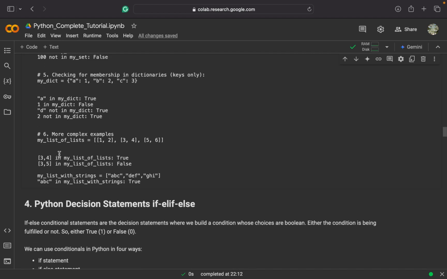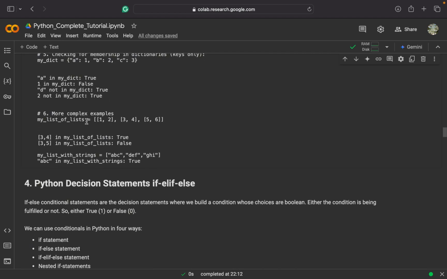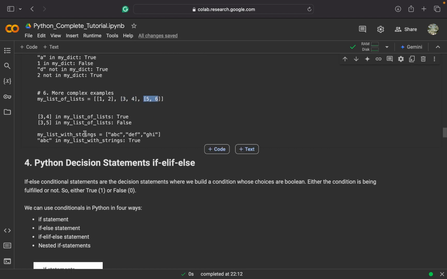Now moving to some complex examples. My list of lists. Here we have a nested list of lists. The first value of this outer list is a small list which is 1, 2. The second value is 3, 4, and the third value is 5, 6. So we are checking if 3, 4 in my list of lists, it will return true as it was present here. If 3, 5 in my list, it will return false because we have here some pairs and there's no pair as 3, 5. My list with strings. Here we have strings as the different values of a list.